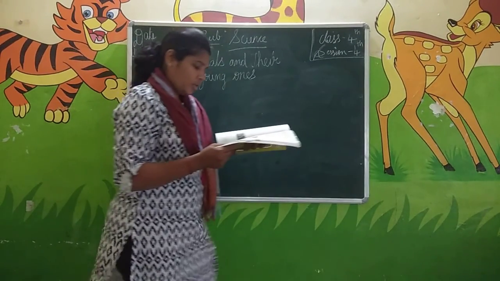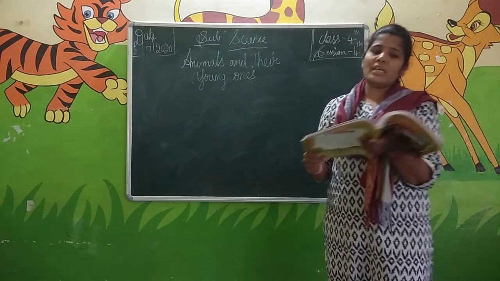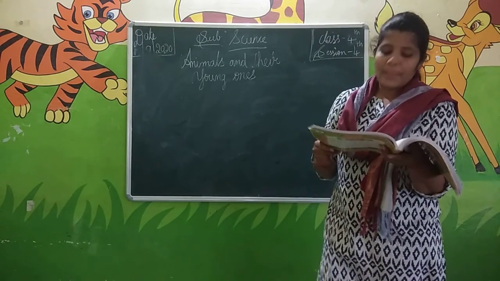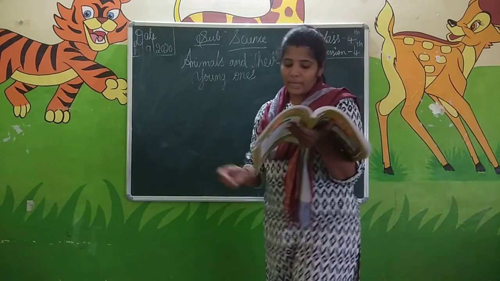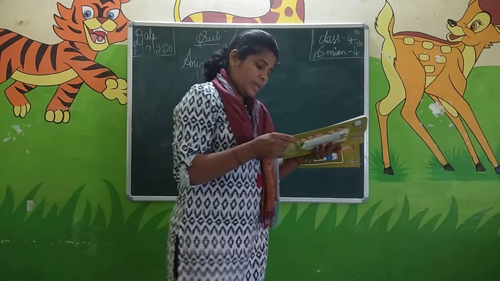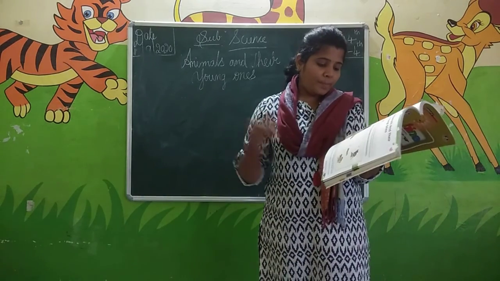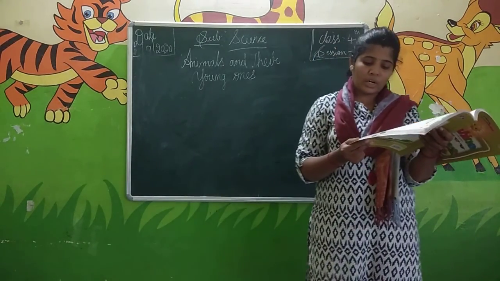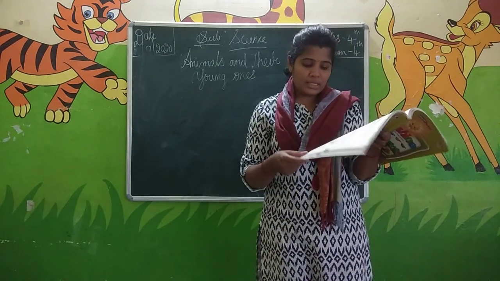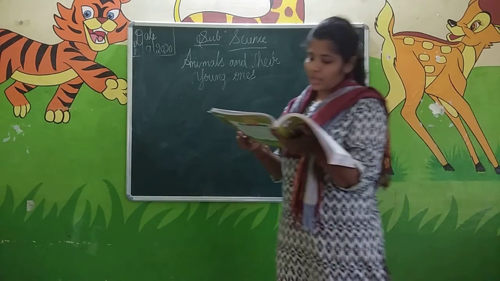All living things live for some years. They grow, become old and finally die. To continue life on the earth, all living things reproduce young ones of their own kind. The process by which animals reproduce their young ones is called reproduction.